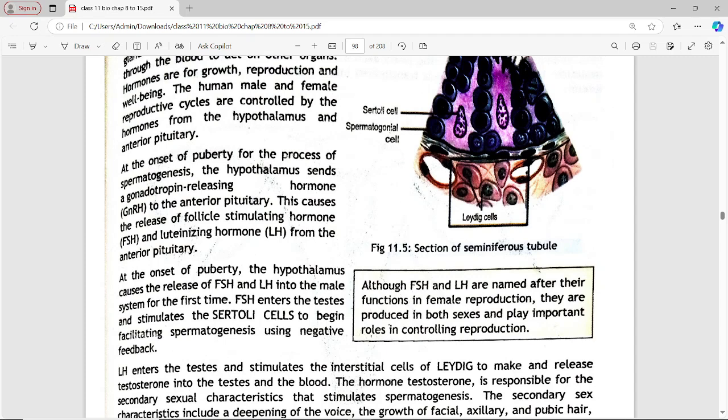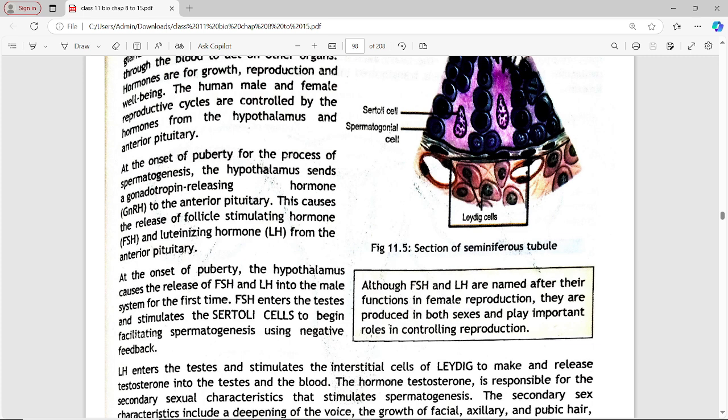At onset of puberty, the hypothalamus causes release of FSH and LH. FSH क्या है हमारे पास, follicle stimulating hormone, LH है हमारे पास luteinizing hormone. FSH enters and stimulates the Sertoli cells to begin facilitating spermatogenesis using negative feedback.